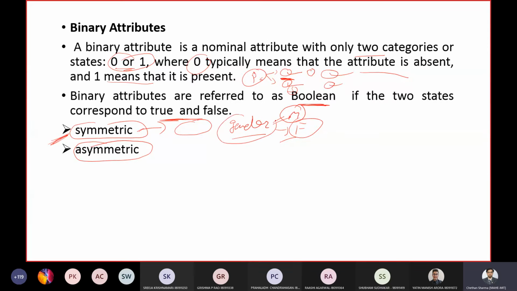Such types of attributes are called symmetric binary attributes. Now, for example, somebody is going to undergo a test for HIV. The outcome is either positive or negative. But here, positive is more important.